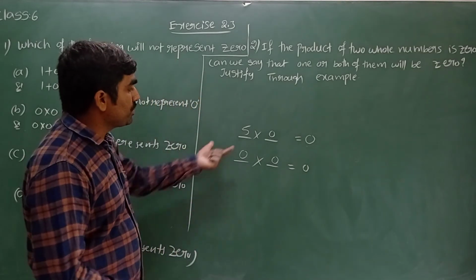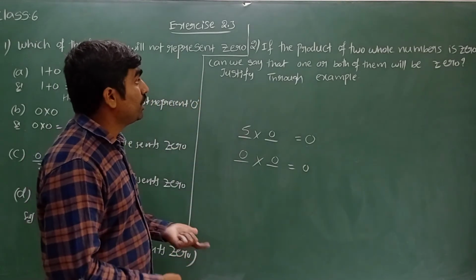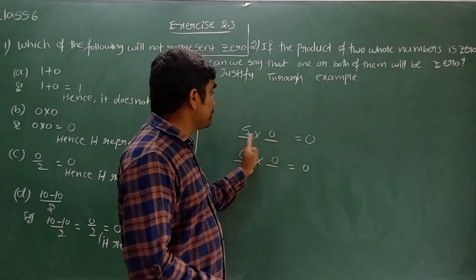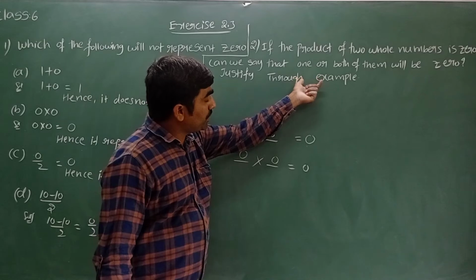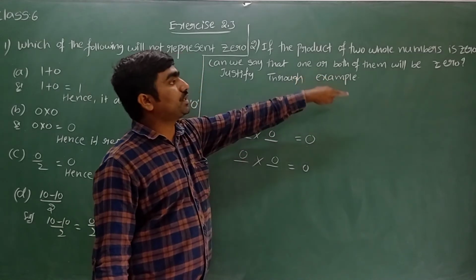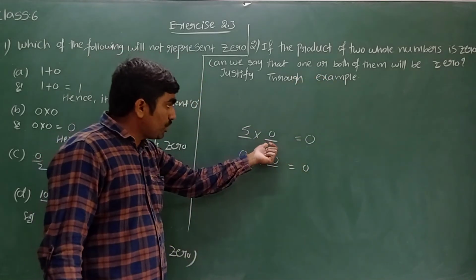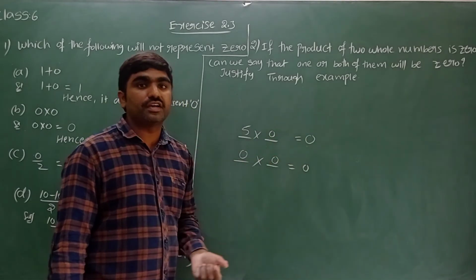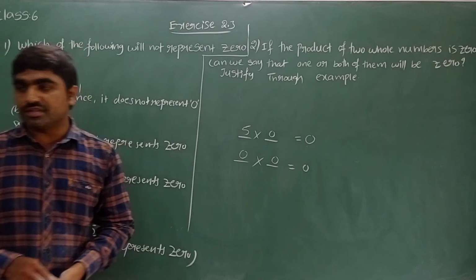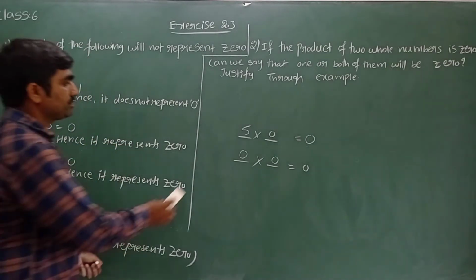Now tell me, based on this example, what is the conclusion? To get the product of two whole numbers as 0, can we say that one or both of them will be 0? One 0 also we get the result 0. Both of them 0 also we get the result 0. Okay, we write now.